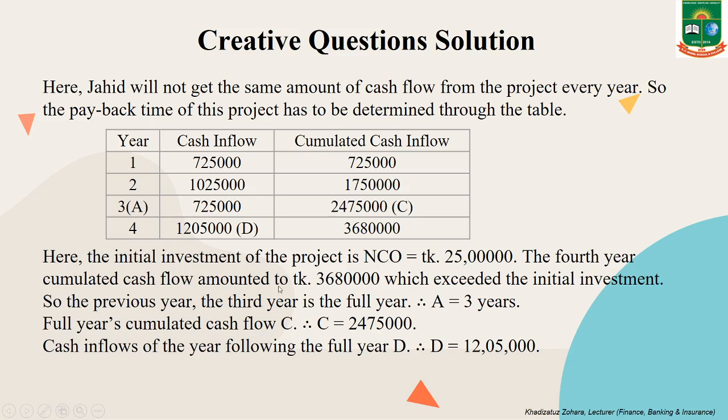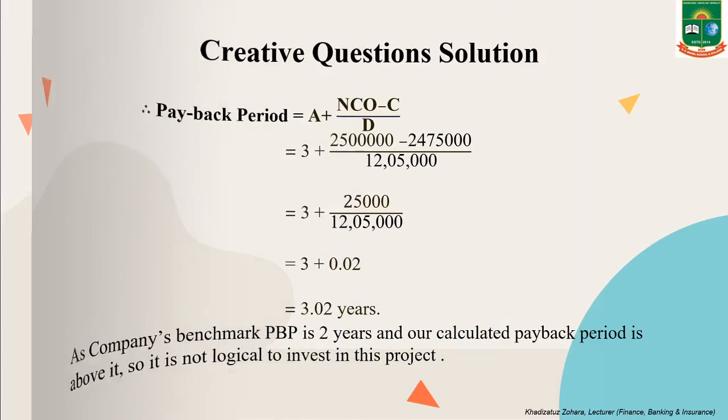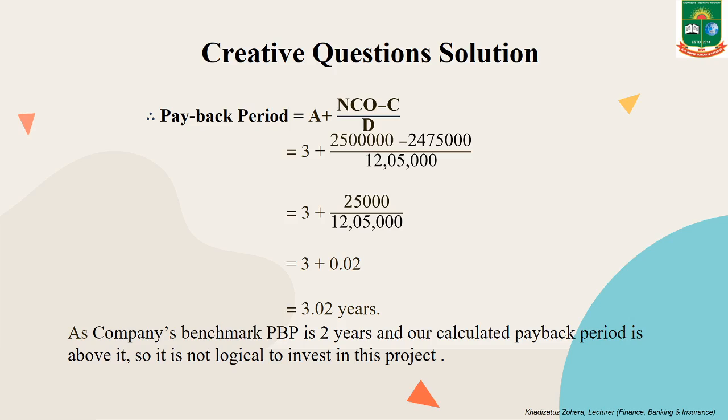Year 3 is A, and full year's cumulated cash flow C is 24,75,000 taka, and the cash flow after this year is D. So the D is 12,05,000 taka. Now we are putting these values in the formula of payback period: A plus NCO minus C by D. 3 plus 25 lakh minus 24 lakh 75,000 divided by 12 lakh 5,000 taka. And our result is 3.02 years.